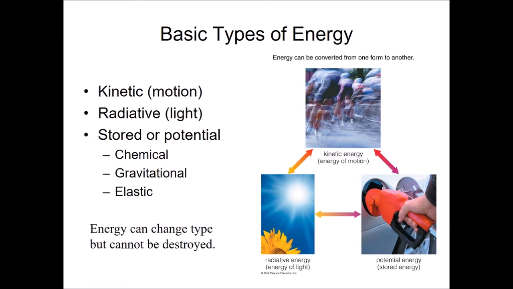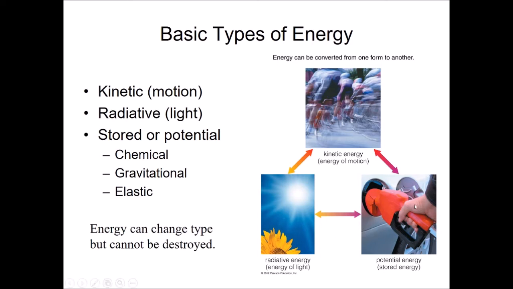Light, as we learned in the last lecture, has energy. We call that radiative light. And so that form of energy can do things like heat something up, could actually even create a current if you shine on metals and things like that. There are a lot of different types of stored, or what we call potential energy. One example of this would be chemical energy. So like food, for example, when you consume food, you get energy out of that. Gasoline has a stored energy it can be used to power your cars.